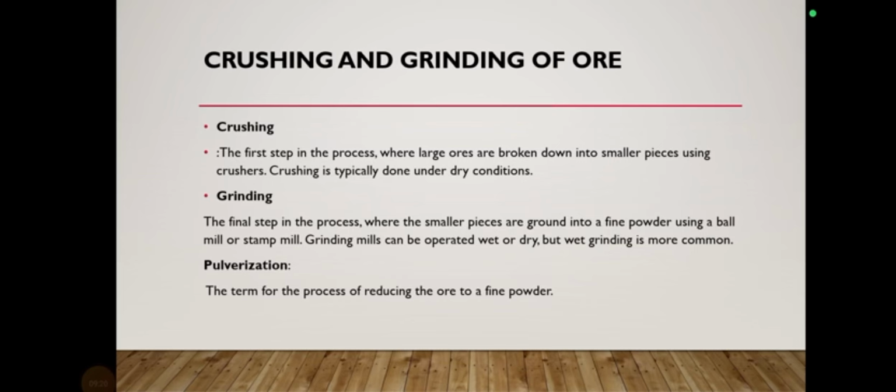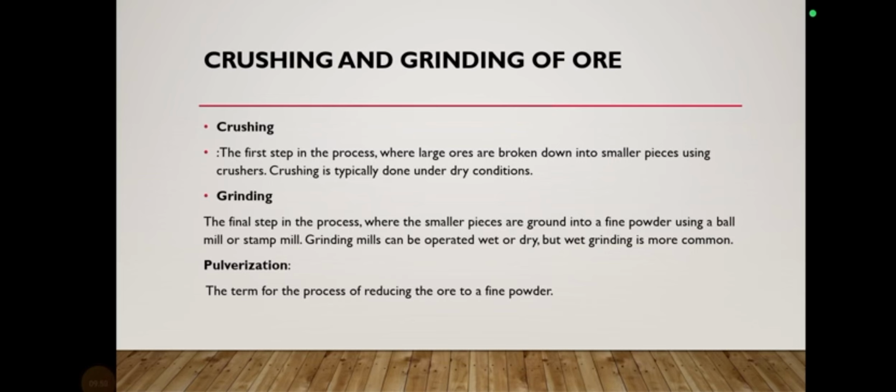The second step is the grinding. In the grinding process, the smaller pieces are ground into fine powder using a ball mill or a stamp mill. These are the types of grinding machines. We can say that grinders come in different types: either a ball mill or a stamp mill. Grinding mills can be operated wet or dry, but wet grinding is more common.